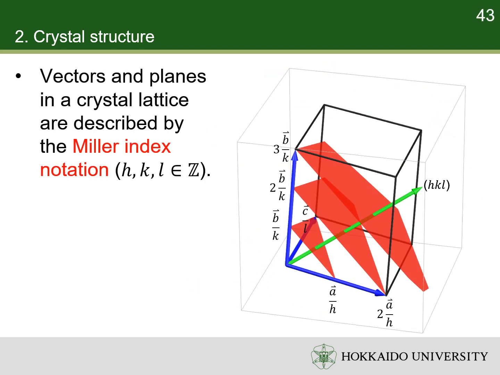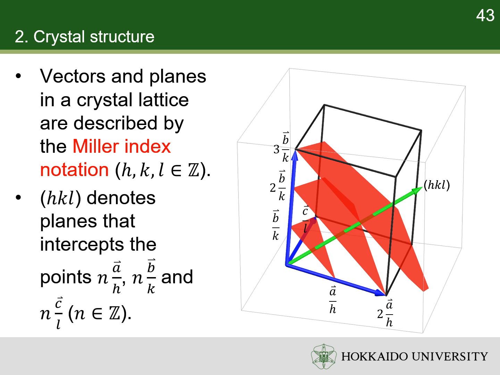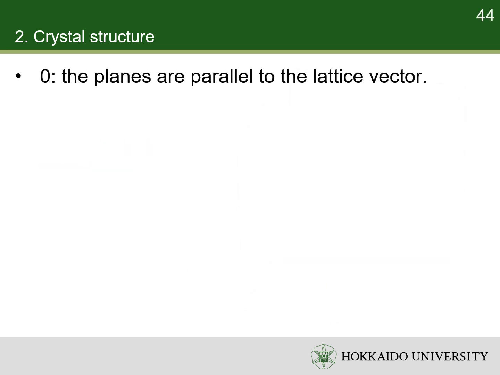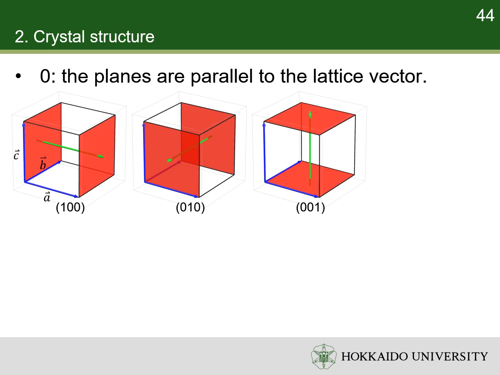Vectors and planes in a crystal lattice are described by the 3-value Miller index notation. This syntax uses the indices h, k, and l as directional parameters. The syntax denotes a plane that intercepts the 3 points at a over h, b over k, and c over l, and multiples thereof. If one of the indices is 0, it means that the planes do not intersect that axis, i.e., the intercept is at infinity. For example, Miller index (1,0,0) describes the planes that are parallel to b and c, and intersect at integer multiples of a.